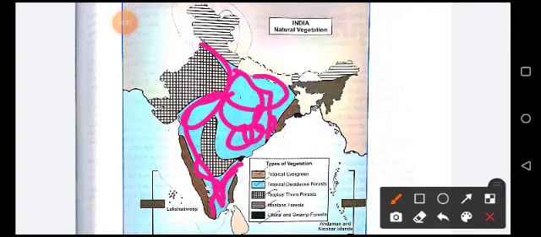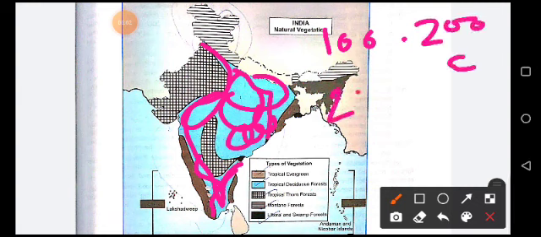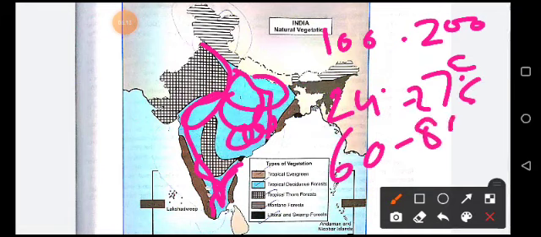Now, what are the climatic conditions needed here? So, the annual rainfall is 100 to 200 centimeter. Temperature is 24 to 27 degrees Celsius and the humidity is 60 to 80%.